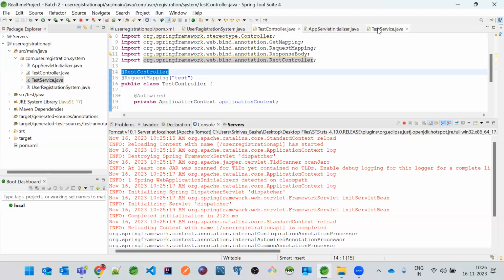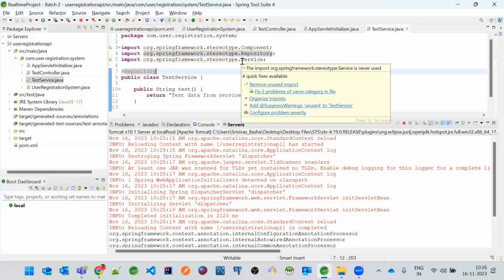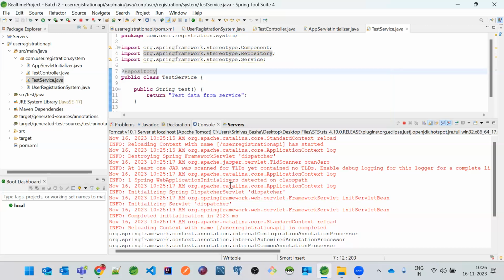And if you just want to create objects for any classes which are not user endpoints, that means not request mapping URL classes, you can use @Repository or @Service or @Component. All these three annotations, whether it is @Component, @Service or @Repository, are basically meant for creating an object for a class. That's it, and that's the total idea.